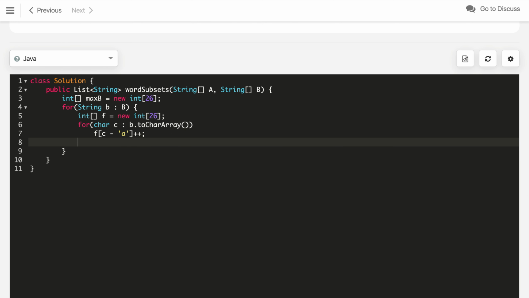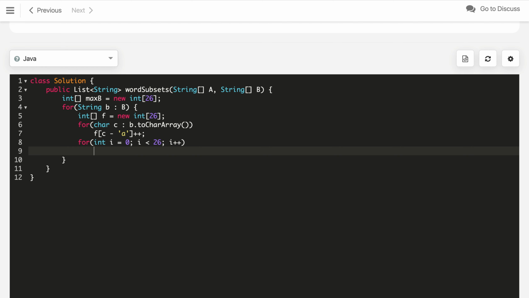Once we get that, we will update our max V by iterating with I equal to 0, I less than 26 and I plus plus, and then we update max V of I as Math dot max of either the current value of max V of I or the value from F. Once we are done, we get the max V array.